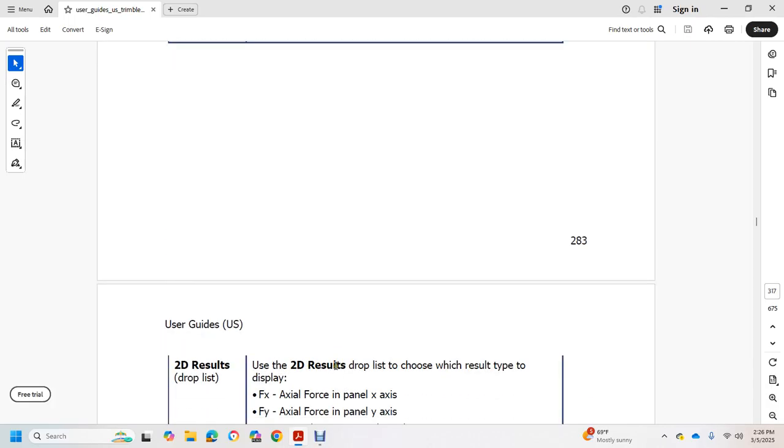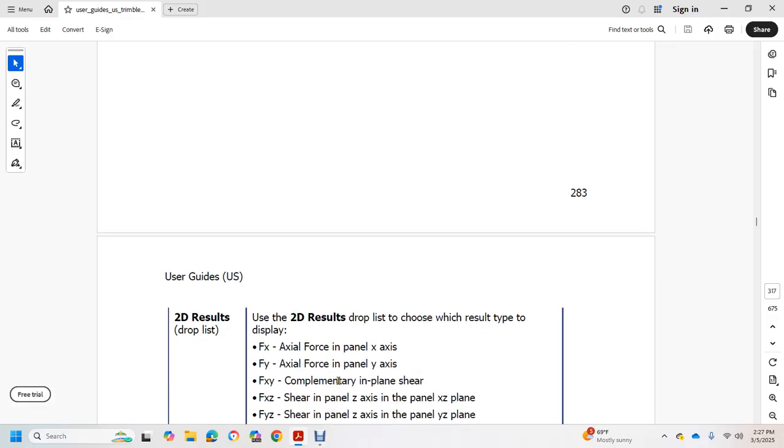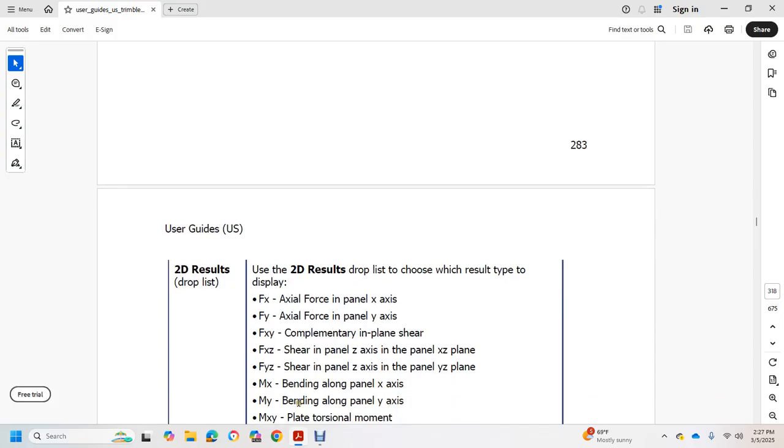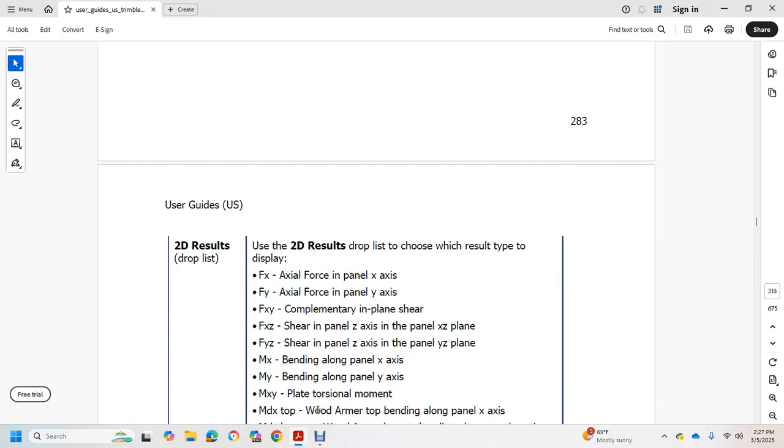2D result drop list, for the type of result: FX, axial force along the x-axis. FY, axial force along the panel Y. FXY, complementary plane shear. FXZ, shear panel of Z-axis in the XZ plane. FYZ, shear panel of Z-axis in the YZ plane. MX, bending along the panel X. MY, bending along the panel Y. MXY, plate torsional moment.